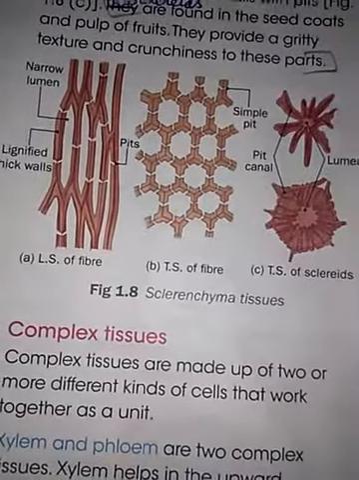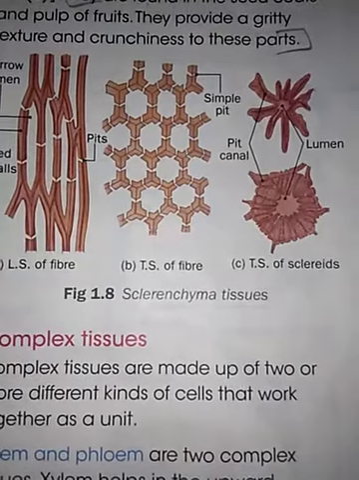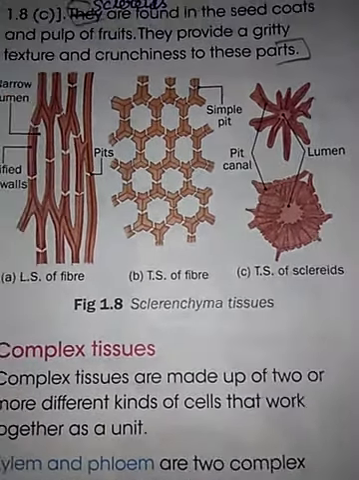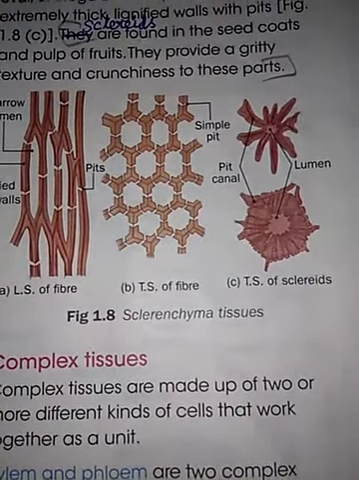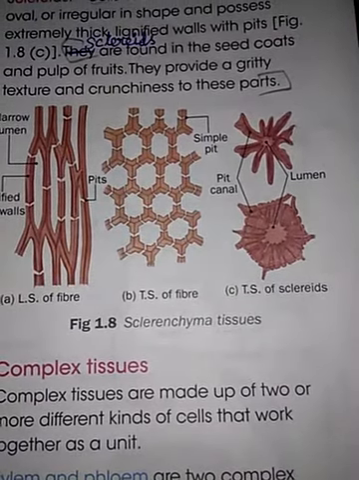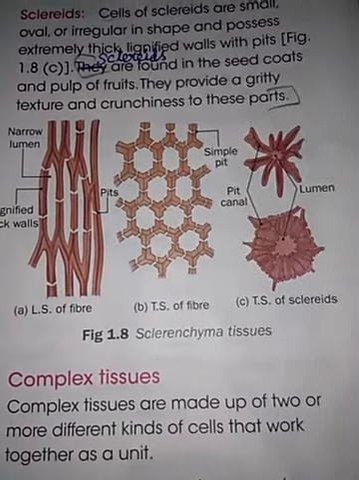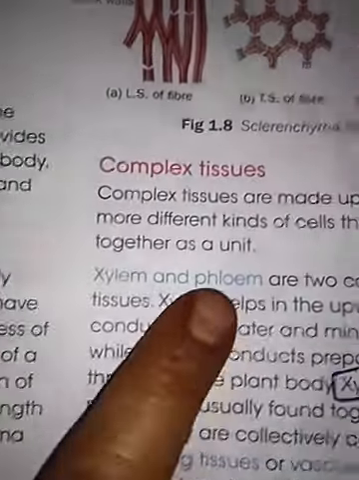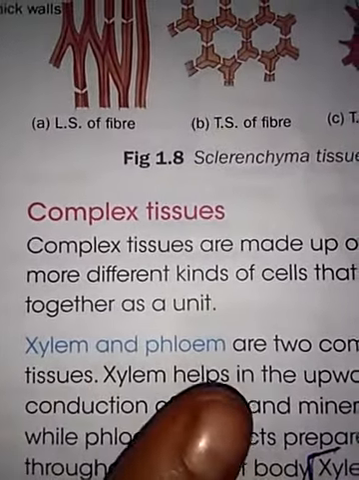These two organs, which ones? Heart and lungs. Many organs are present in the body, but these two organs work together. Both organs do their work at the correct time. Like that, plants contain xylem and phloem.